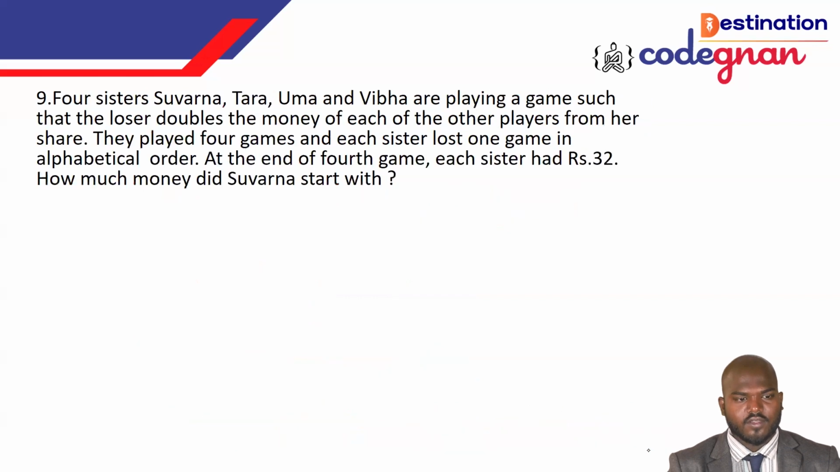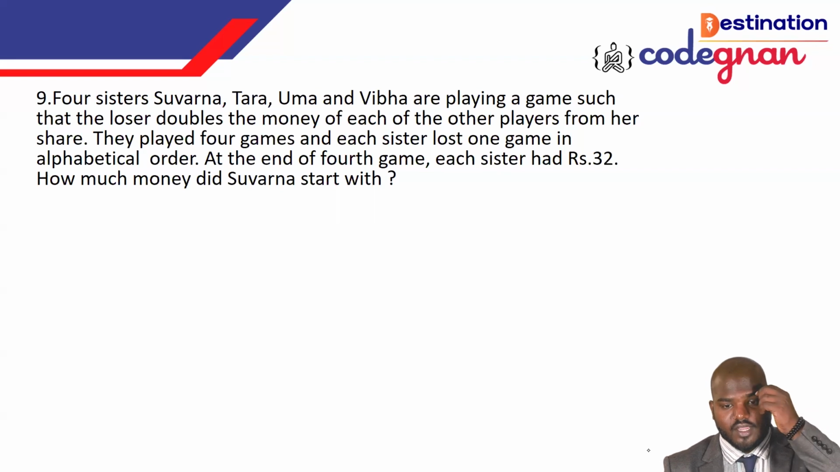Got it, guys? So, going to the next question, there are 4 sisters. Tara, Suvarna, Uma, and Vibha are playing a game such that the loser doubles the money of each of the other players from her share. They played 4 games. Each sister lost 1 game in alphabetical order. At the end of the 4th game, each sister had 32 rupees. How much money did Suvarna start with?